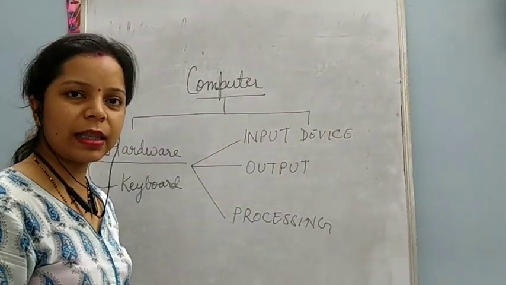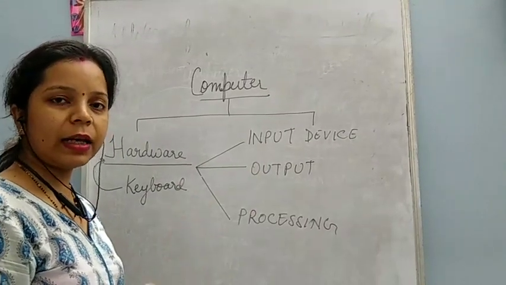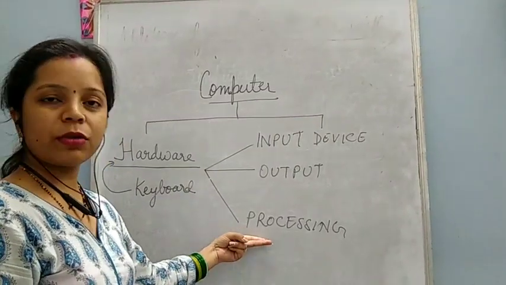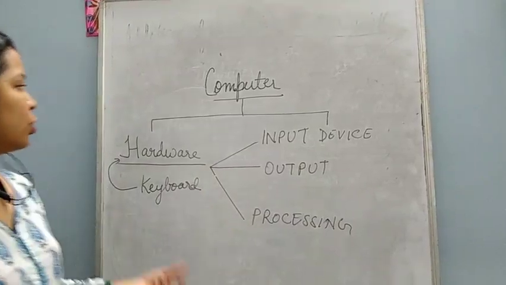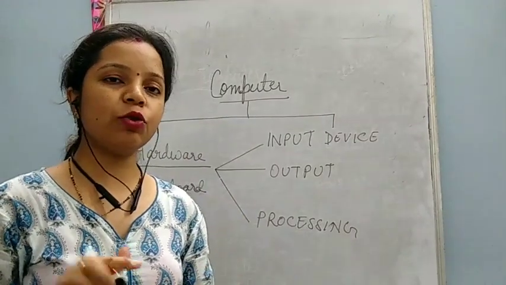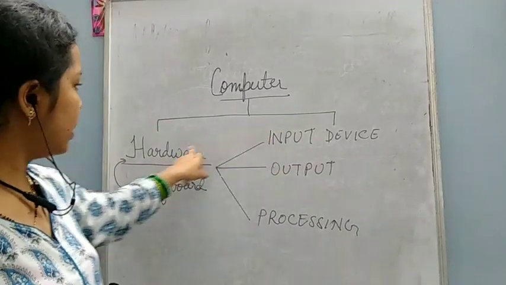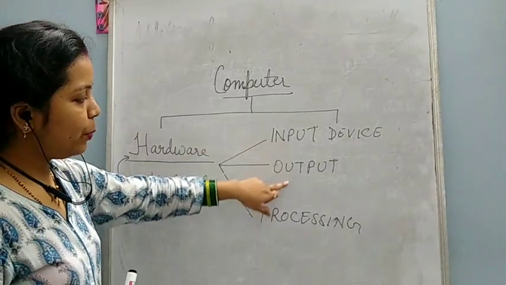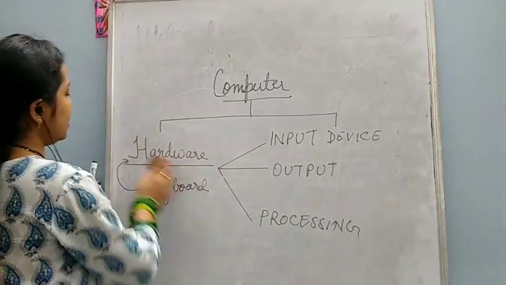Some input devices are keyboard and mouse. Output devices are printer, speaker, plotter. Processing devices are like the CPU. So you have to learn that the whole computer system is divided into two main parts, hardware and software, and hardware is of three types: input, output and processing. This also we will study later on.